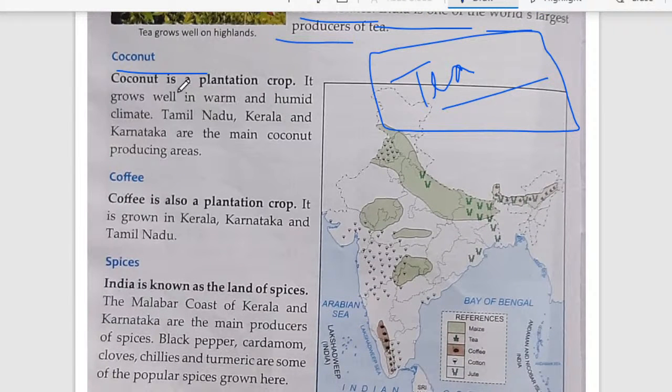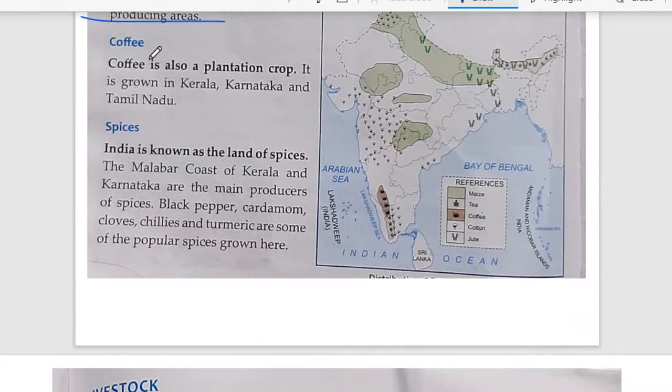Then we have coconut. Coconut is an example of a plantation crop. Again, I am telling you, a single type of crop is grown on a large scale. This is the definition of a plantation crop. And it grows very well in warm and humid climate. Examples of some of the states where we can grow coconut, especially you might have seen in South India, are Tamil Nadu, Kerala, Karnataka. These are the leading producers of coconut in India.